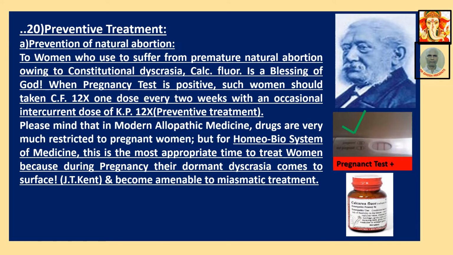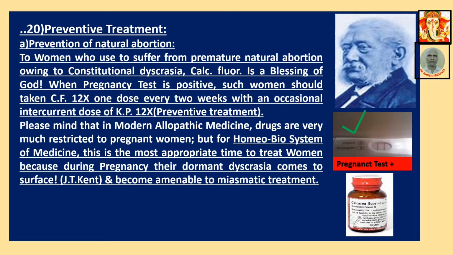Preventive treatment. Prevention of natural abortion. There are a lot of ladies who used to suffer from premature natural abortion owing to constitutional dyscrasia. Calcarea fluor is a blessing of God to them. When the pregnancy test is positive, such women should take CF, Calcarea fluor 12x, 1 dose every 2 weeks, with an occasional intercurrent dose of KP 12x. This is also preventive.